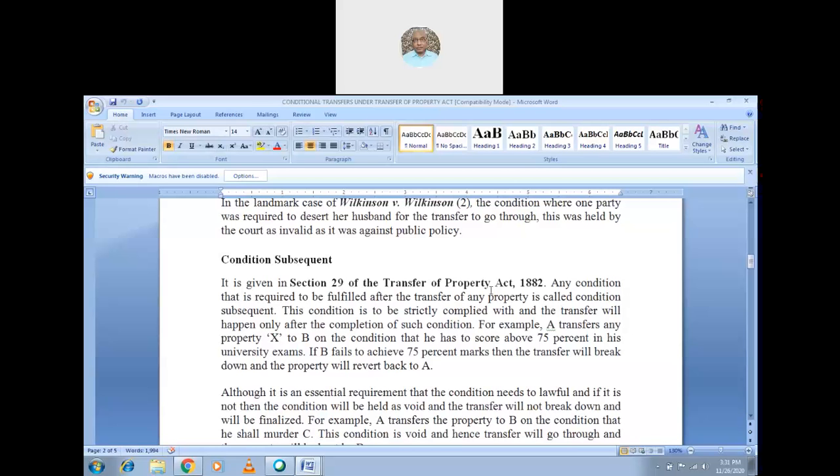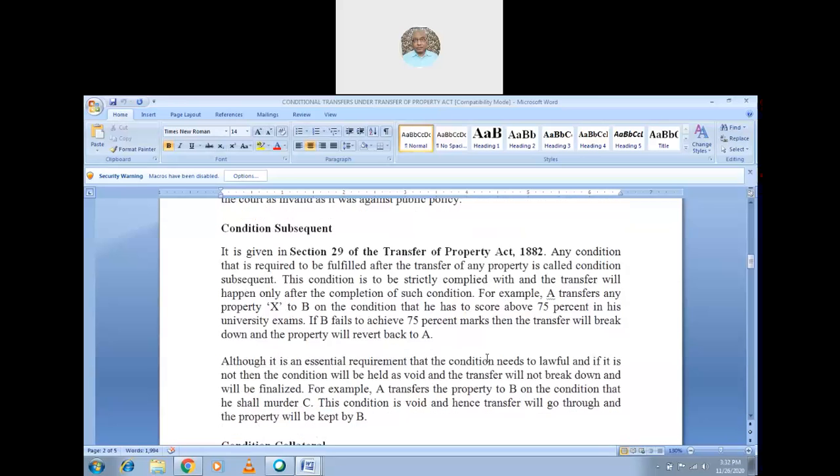After getting the result only he came to know whether he will pass or fail. But merely rushing and knowing early is not encouraged there. At that instance, we can say the condition subsequent is not fulfilled, and one cannot get anything. The transfer will not take place. So that is the condition subsequent.